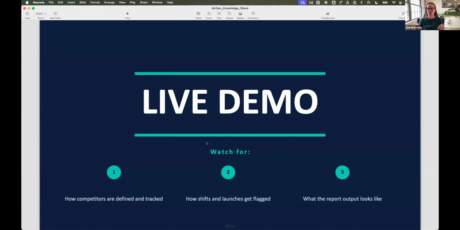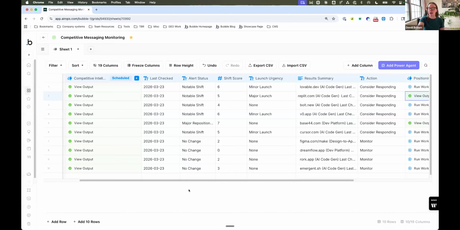What this is going to do, you're going to see, is we have a set of competitors that we've defined that we're tracking. We are tracking messaging shifts and also product launches now. And then there's a report that gives you the results. So I'm going to switch over to the actual workflow.